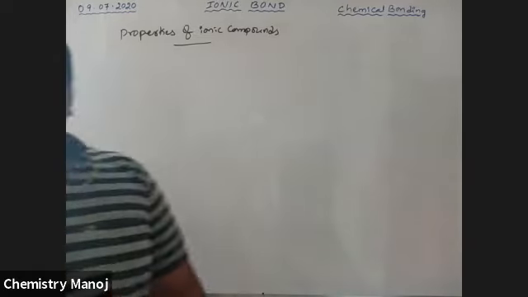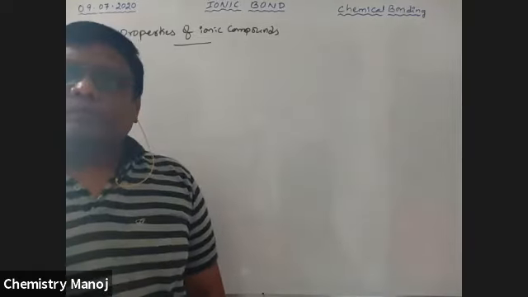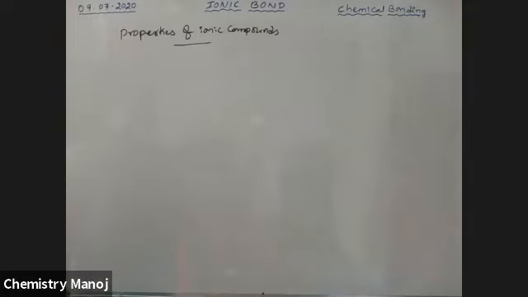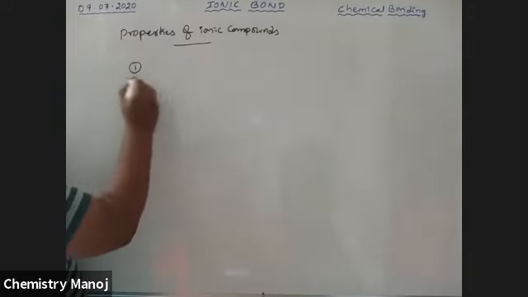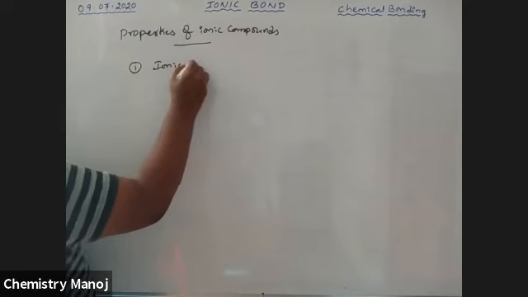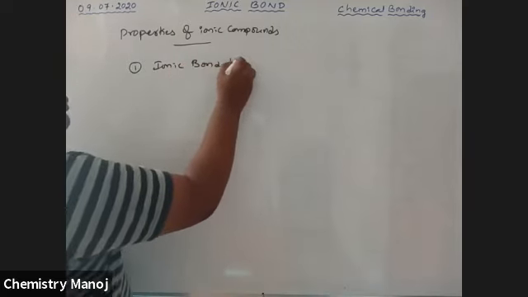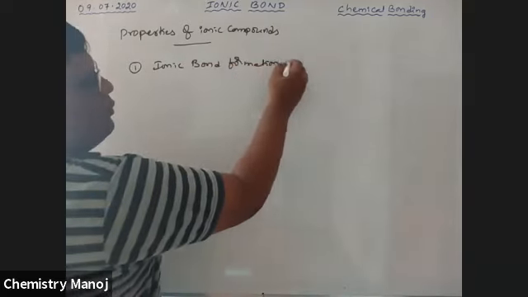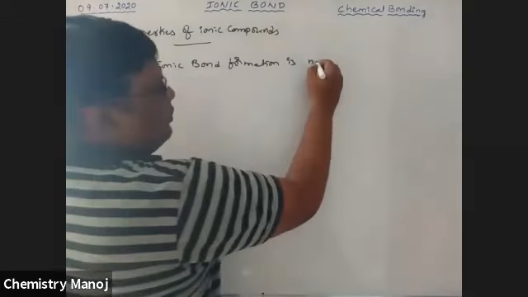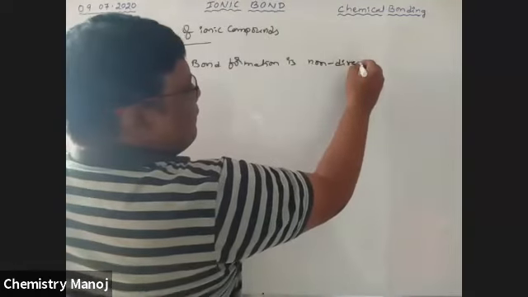So, first point, ionic bond formation is non-directional.